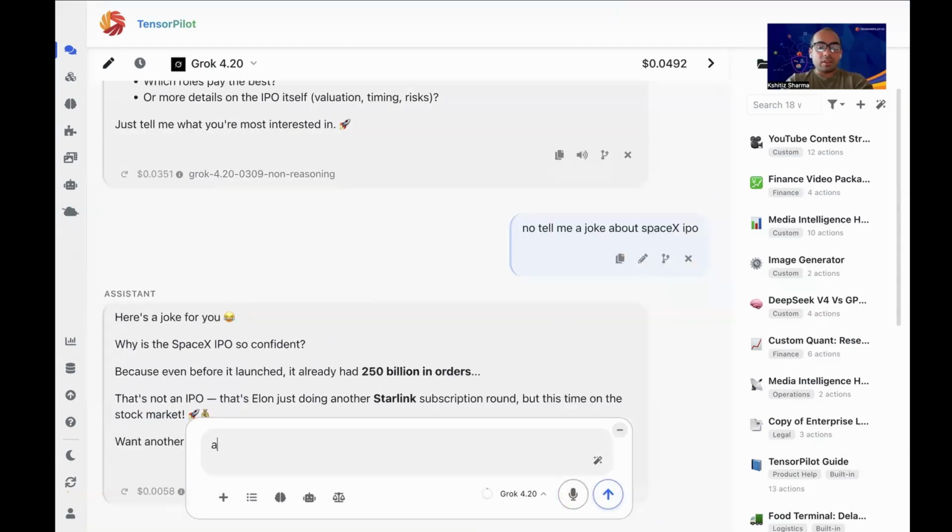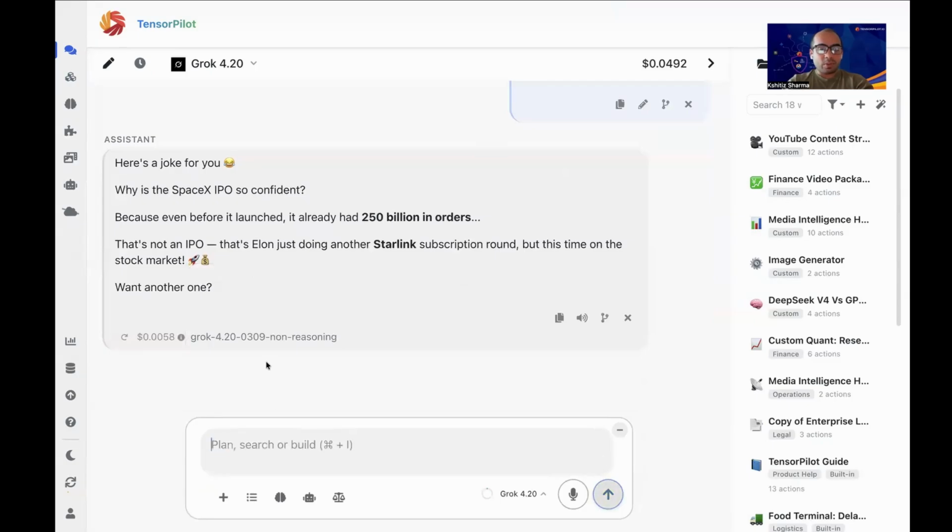Okay, and why is the SpaceX IPO so confident? Because even before it launched, it already had to. All right. That's not an IPO. That's Elon just doing a round of selling subscriptions, this time on the stock market. Want another one? Yeah, sure.